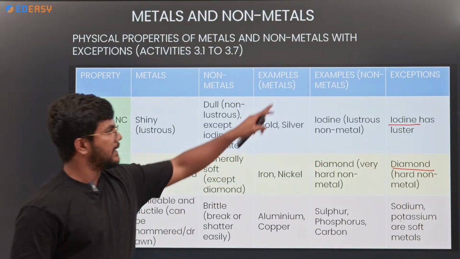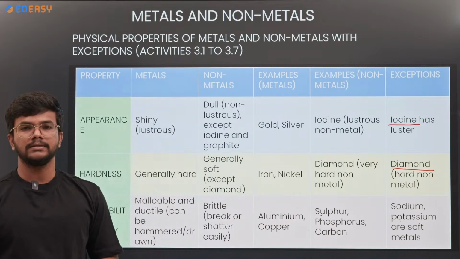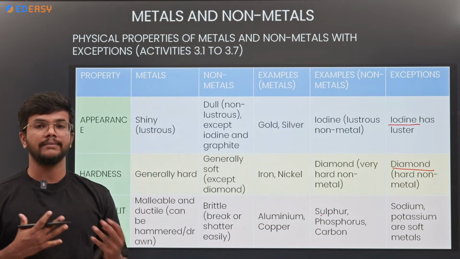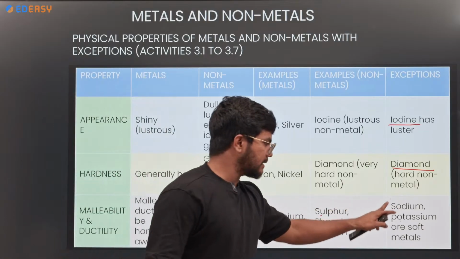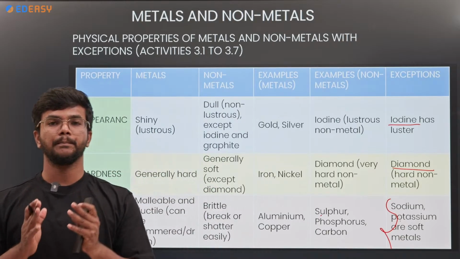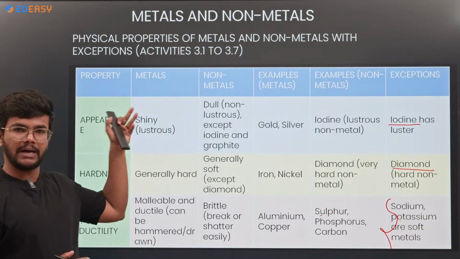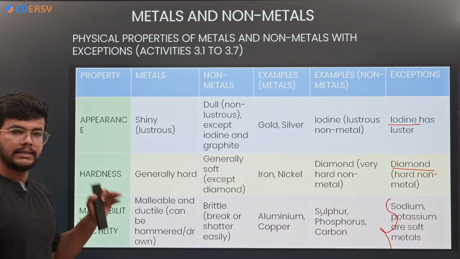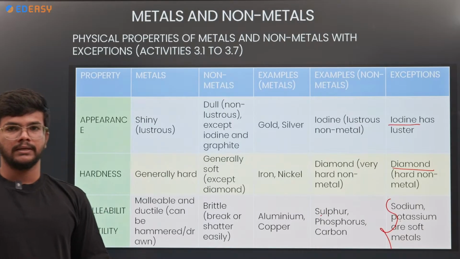And there are some non-metals, sulfur, phosphorus and carbon, which sometimes can show the ductile and malleable nature. Hope you understand about the appearance, hardness, ductile and malleable exceptional cases.